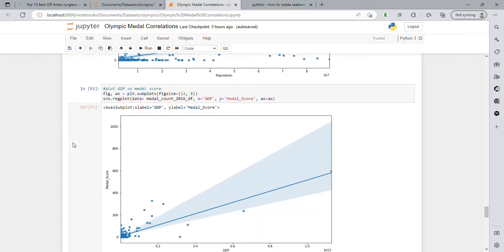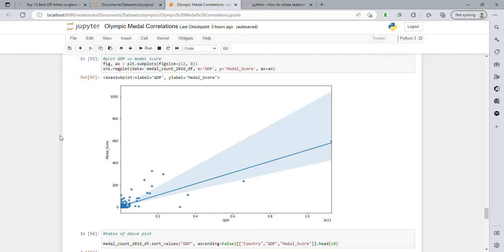One of the next things we wanted to look at was: does prosperity affect a country's success in the Olympics? It's often believed that this does affect somebody's success in sports because they have more access to equipment and training and just more leisure time in general to train. So here we've plotted GDP and medal score, and we have a much stronger correlation than just our population. We still have a big cluster here in the bottom left, and